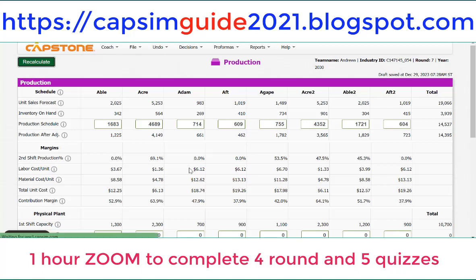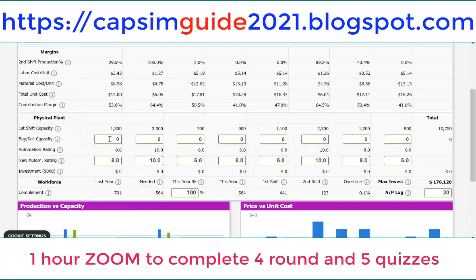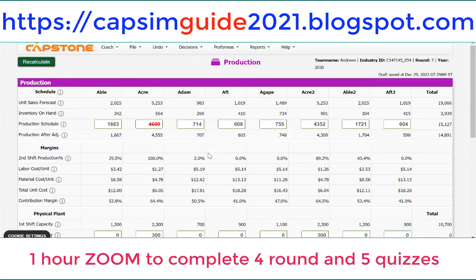Not enough here, so we check capacity here. We can add 300, enough, 300, enough, right? So that's good. We have enough capacity, enough for automation, so 4600, we increase only for the first low end.